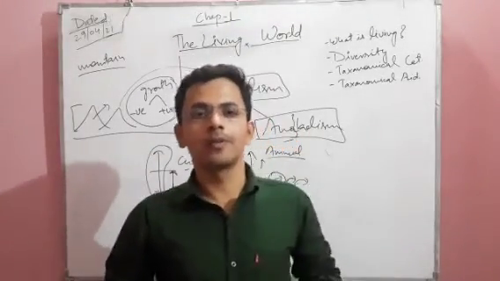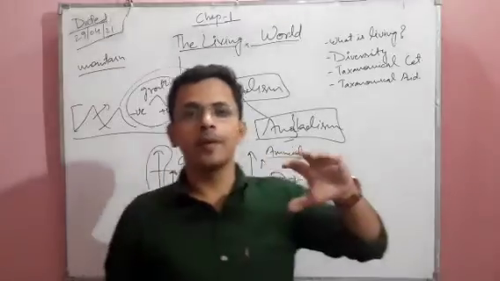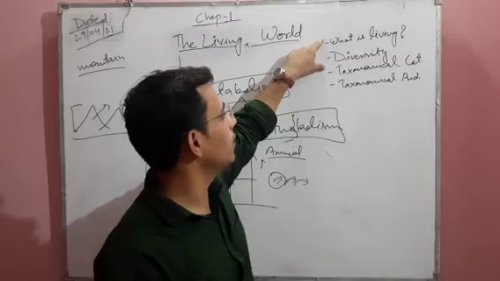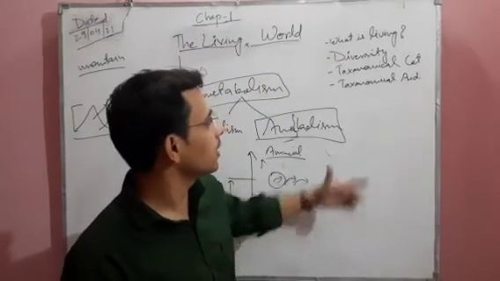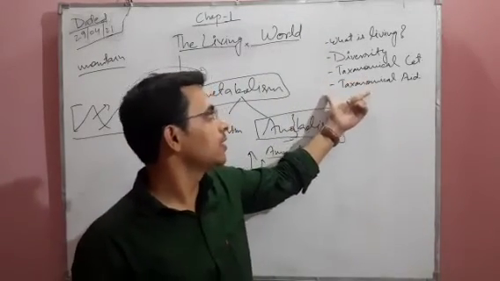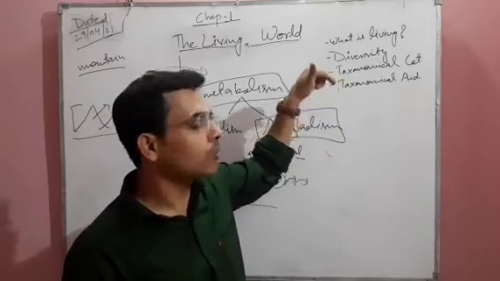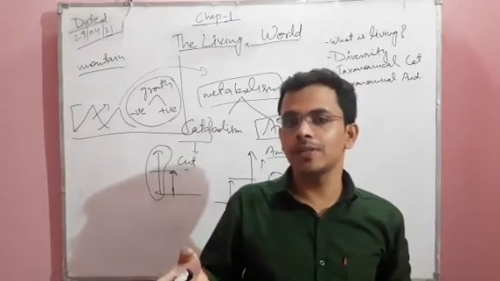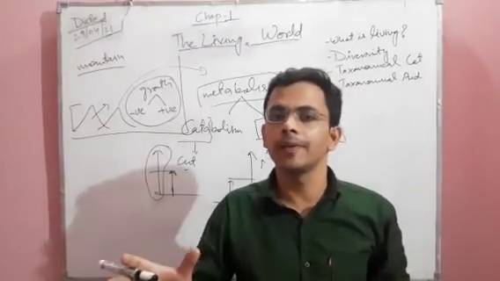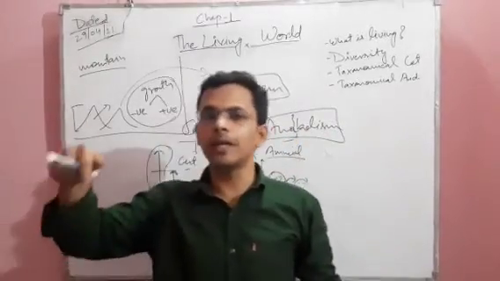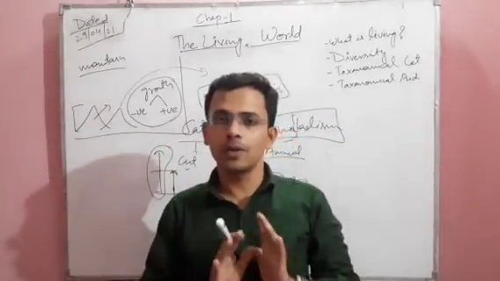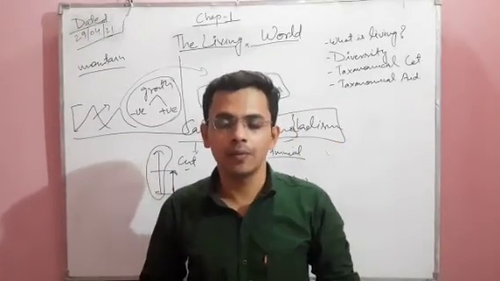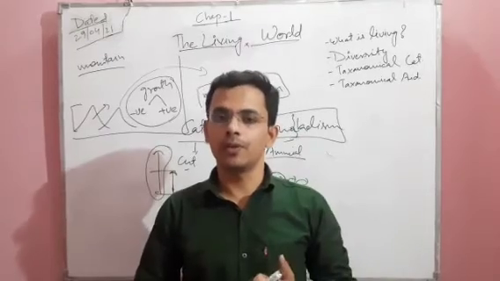So the time is coming to an end right now. We are just stopping here. What is living and what is diversity? When we talk about taxonomical categories and taxonomical aids, we will go further into detail about how we can categorize a particular species into different taxa. Taxa means category. We put an animal or a plant in a different category, called a taxon. So there are two topics we covered today: what is living and diversity.